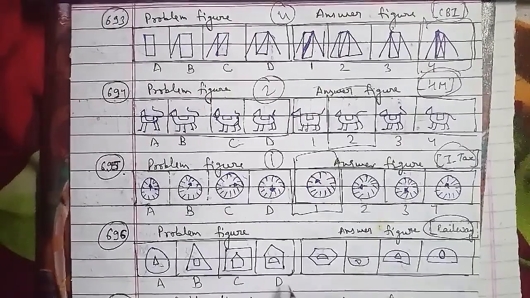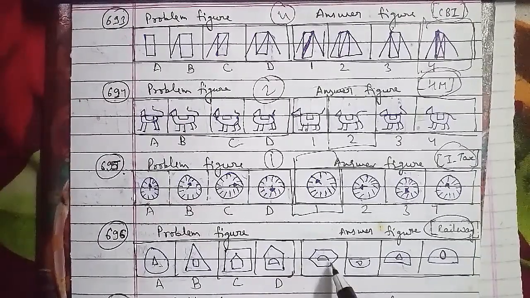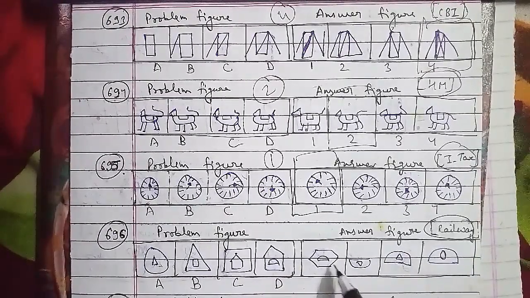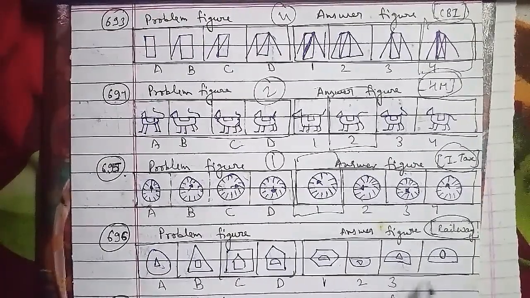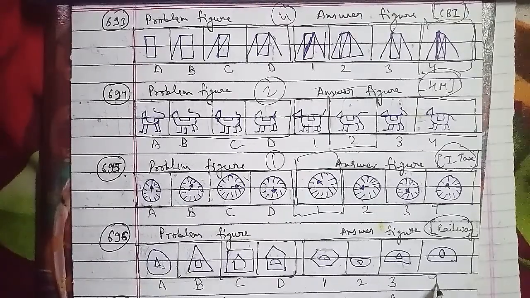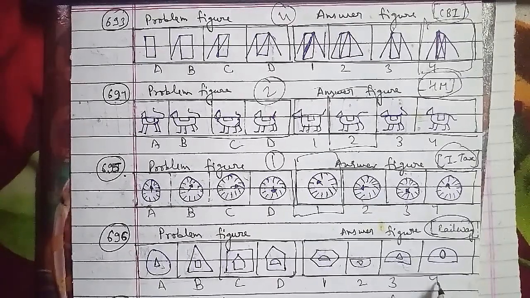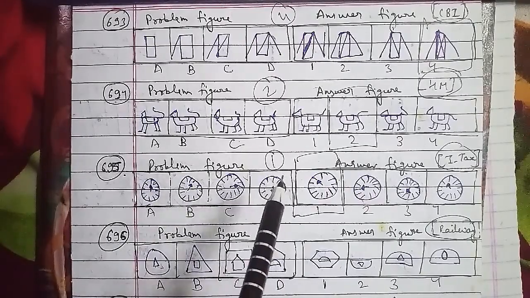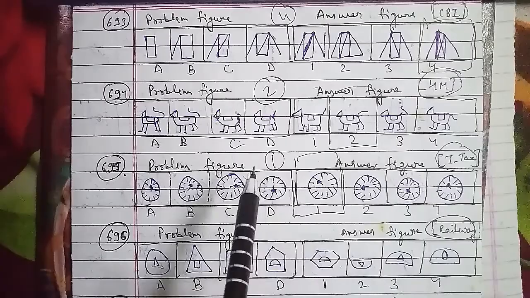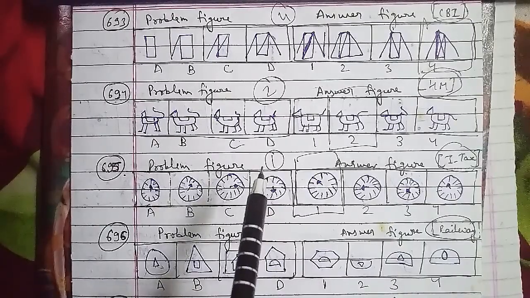Now we'll go ahead with the 697th question of the session. These are the problem figures and these are the answer figures. In the same way, we have to find the fourth figure. We have figure A, figure B, figure C, then figure D, and then 1, 2, 3, 4.